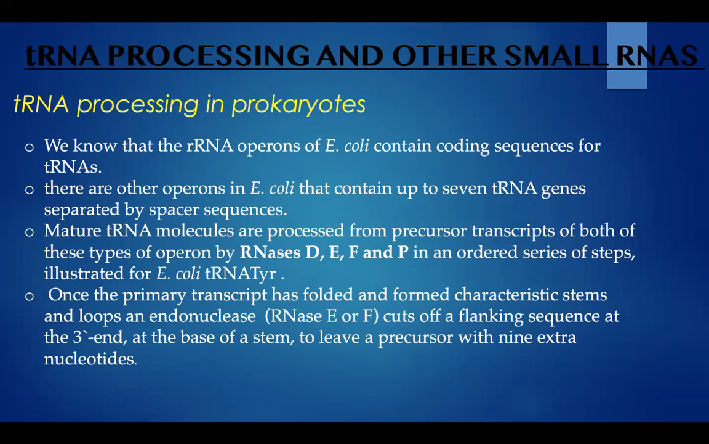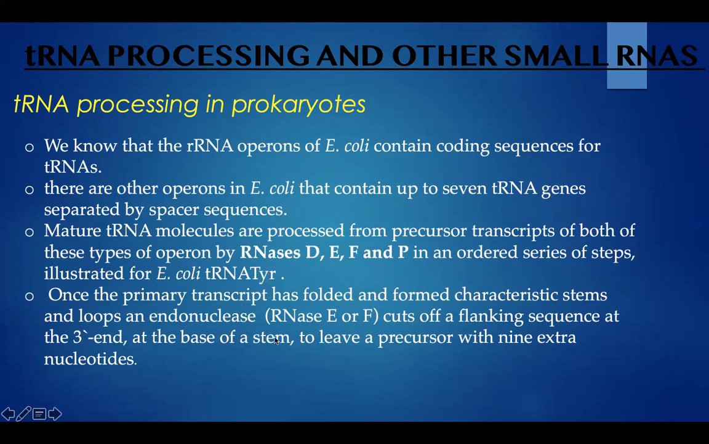Mature tRNA molecules are processed from the precursor transcripts of both of these types of operons by RNases D, E, F, and P in an ordered series of steps, illustrated for E. coli tRNA Tyr. This Tyr should be like tRNA to the power Tyr. I have mentioned it like this.